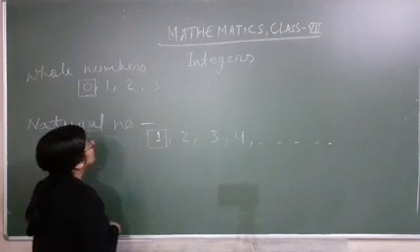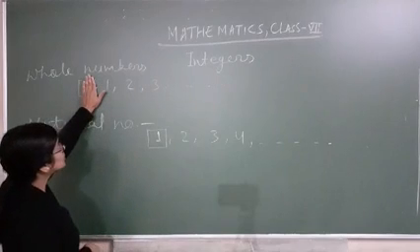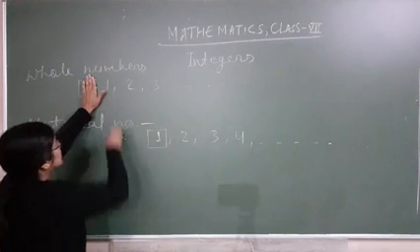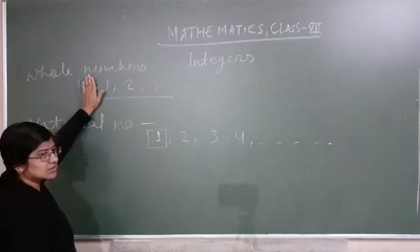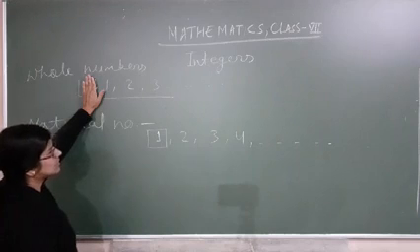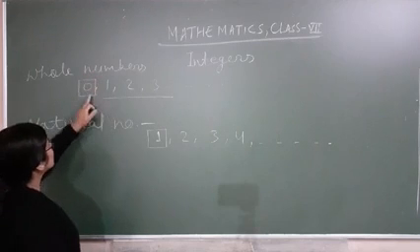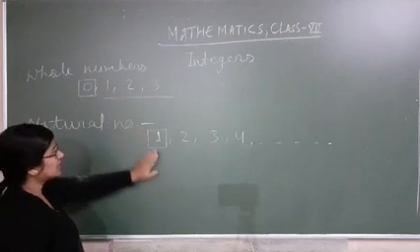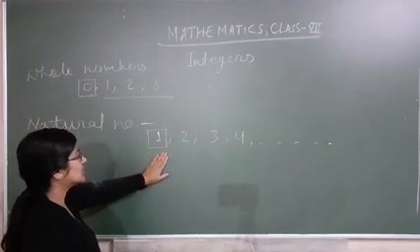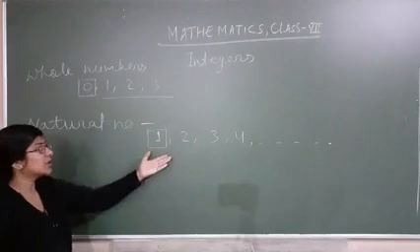If you take 0 out of the whole numbers, what will you get? Natural numbers. So whole numbers contain 0 and the natural numbers. But you can't say that natural numbers contain the whole numbers, because 0 is missing.